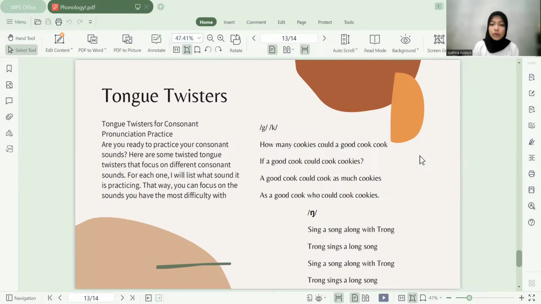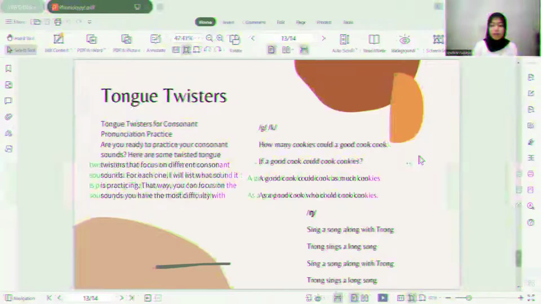Sing a song along with Trong. Trong sings a long song. Sing a song along with Trong. Trong sings a long song.